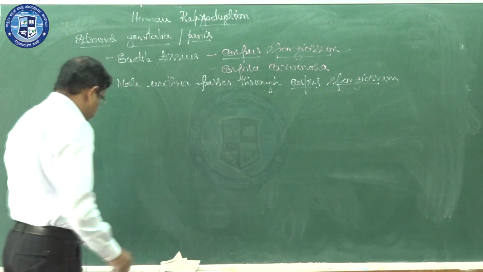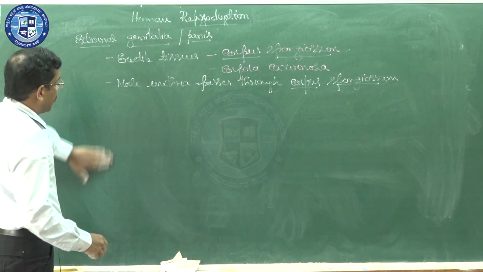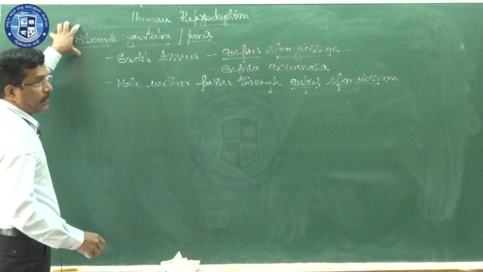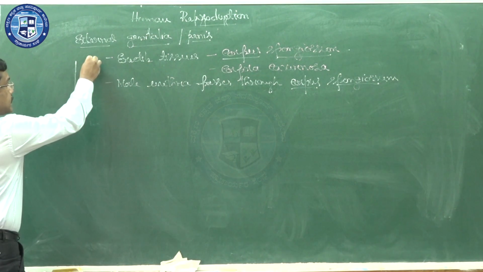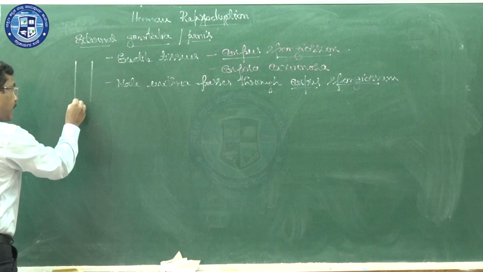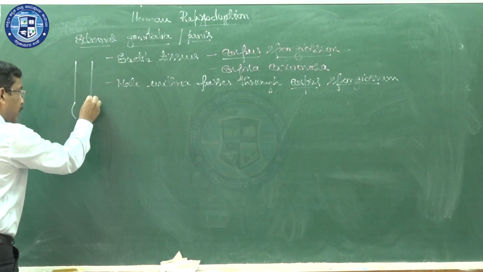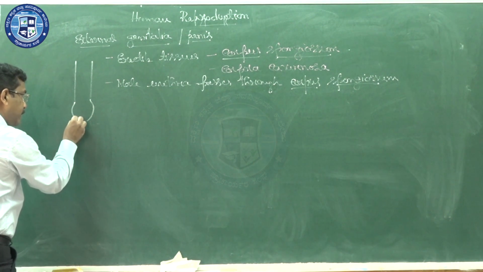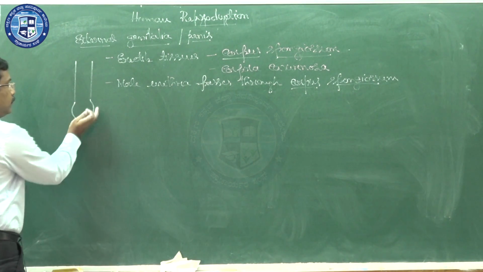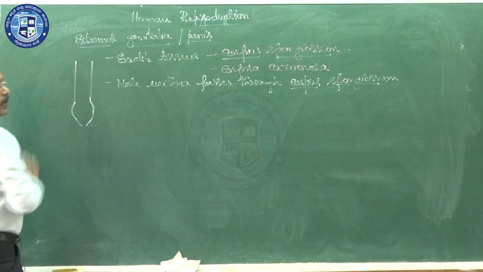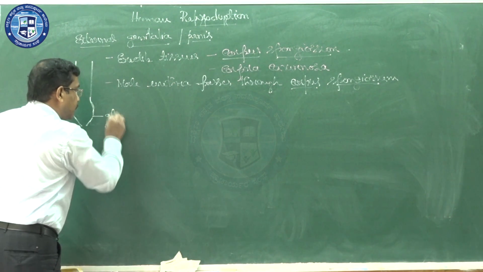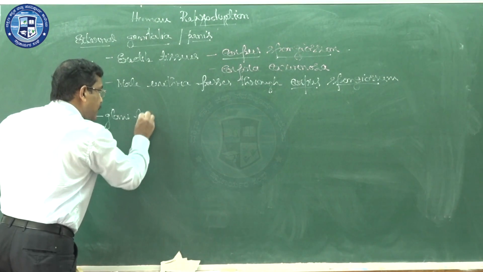A cylindrical muscular male copulatory organ is nothing but the penis. In a diagrammatic representation like this, the anterior part will be slightly enlarged. This part we call the glans penis.